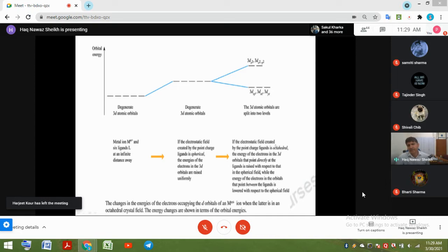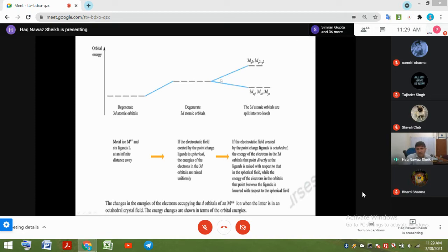If the electric field gradient generated by the point charges of the ligands is octahedral, the energy of the electrons in the orbitals that point directly at the ligands is raised with respect to that in the spherical field, while the energy of the electrons in the orbitals that point in between ligands will be lowered with respect to the sphere.